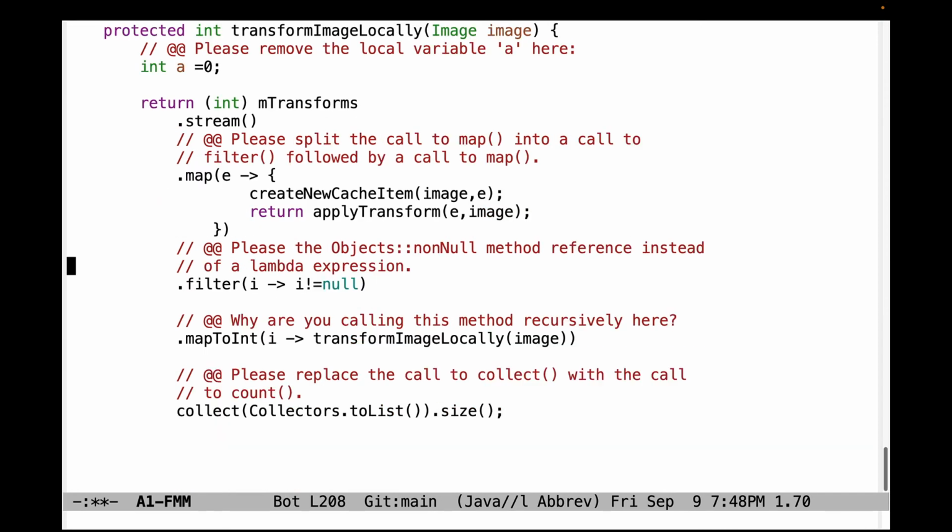Please use the Objects::nonNull method reference instead of using a lambda expression. I'm not sure why transformImageLocally is being called again recursively. That's unnecessary and quite incorrect. You'll probably get infinite recursion also, which we don't want. So make sure you run the unit tests and look for problems like StackOverflow. And then finally, please replace the call to collect here followed by size with a call to count. That's a much simpler way to do things and also the correct way to do things.